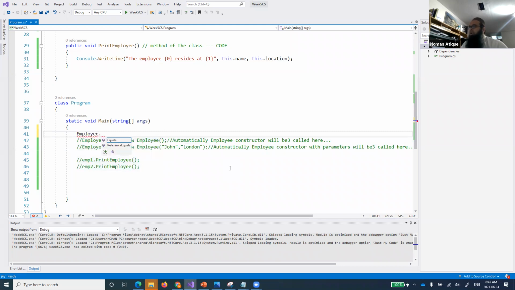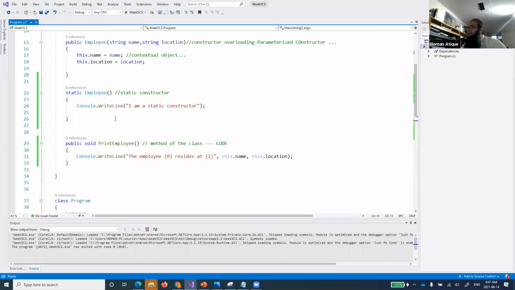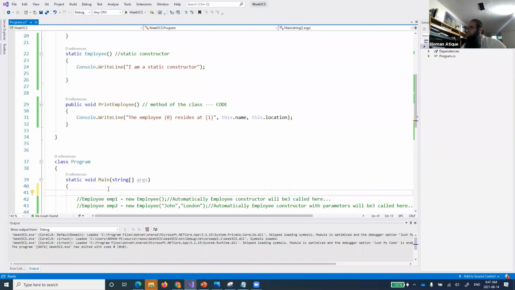Employee dot. Yes. What is the name of the constructor? It's basically a constructor. So can I call it without that one? Can anyone tell me? Now, since it's a constructor, it will be called automatically at the time of the creation of the object.